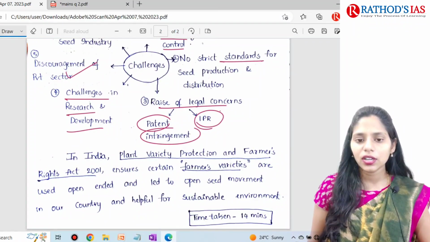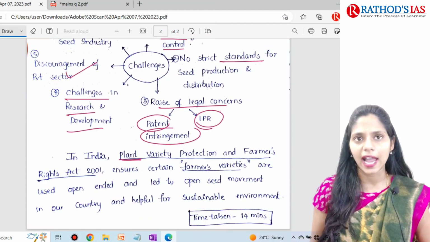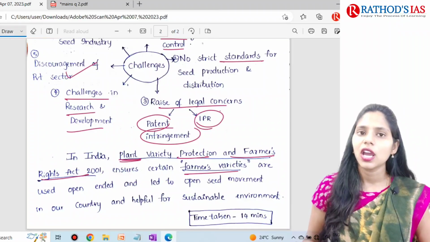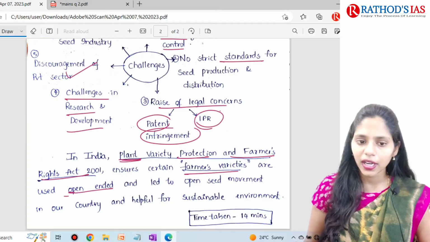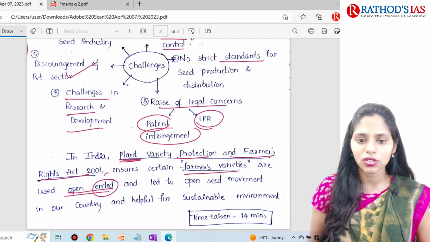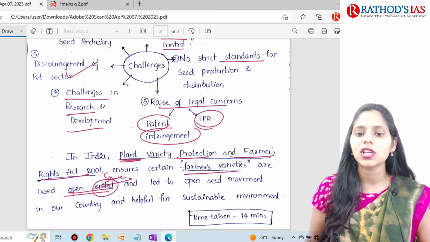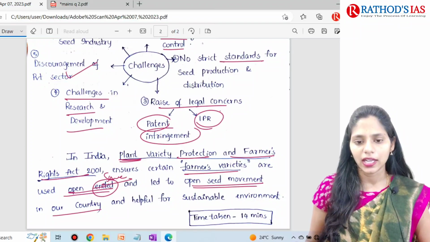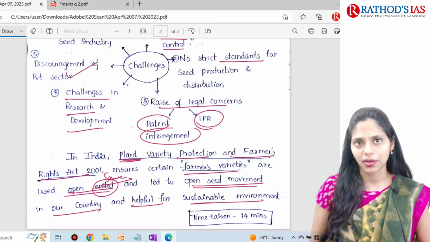And in conclusion, concluded with this act, that is Plant Variety Protection and Farmers' Rights Act ensures farmer varieties, and they can be used open-ended, open source. It is open source and led to open seed movement in our country, and it is helpful for sustainable environment.